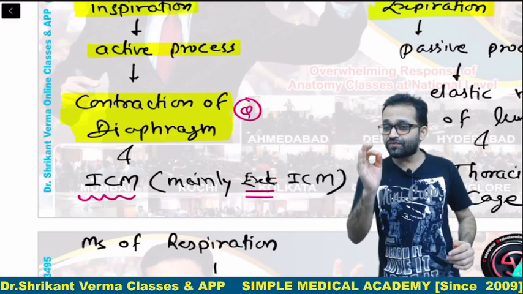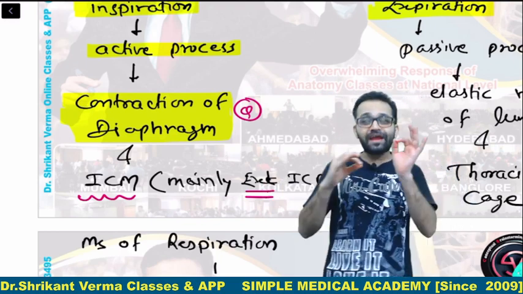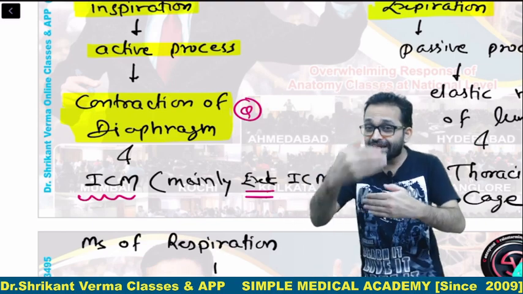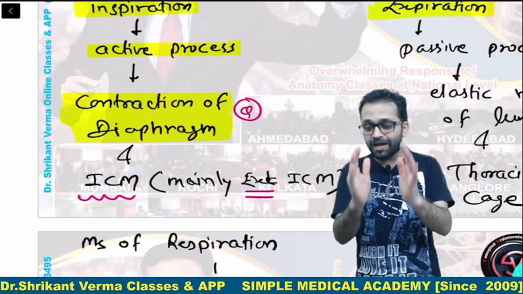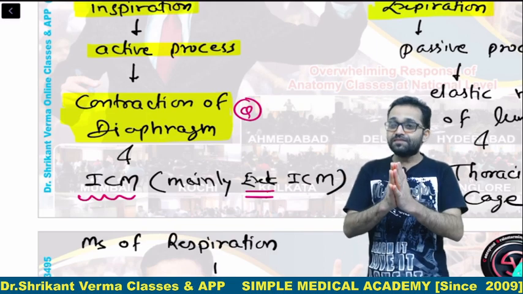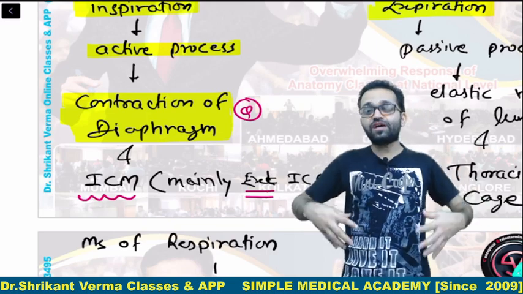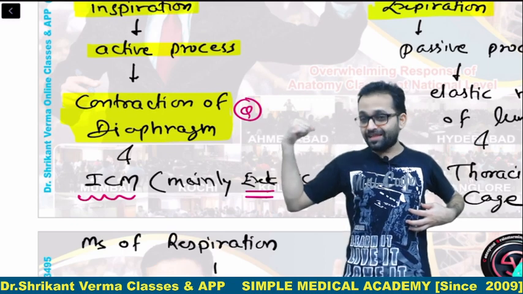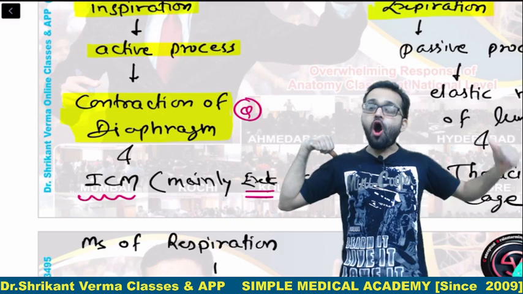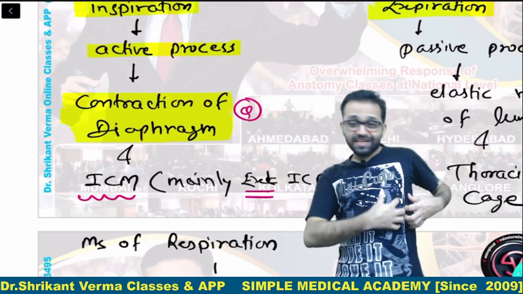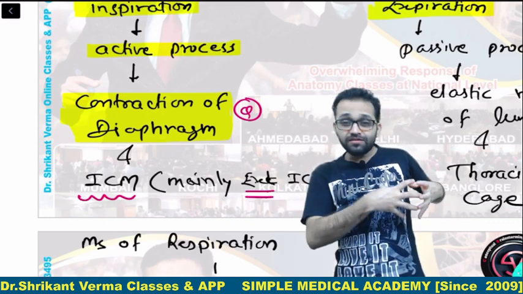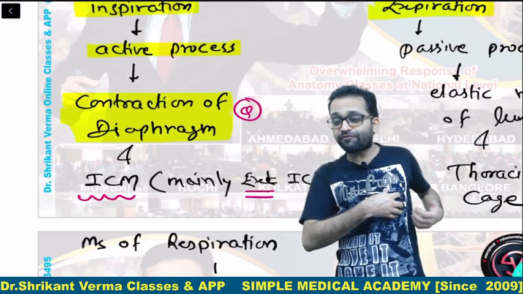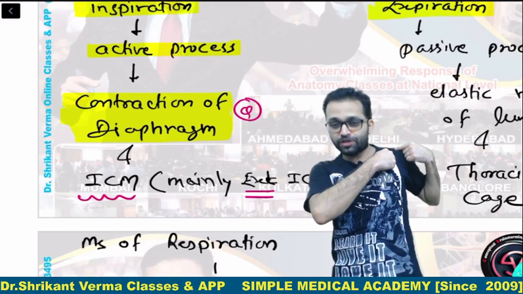So the phrenic nerve supplies the diaphragm, and it has the root value of 3 4 5. Now come to the clinical point. The pain related with the phrenic nerve, the pain related with the diaphragm, is referred to either the right tip of the shoulder or the left tip of the shoulder. In case of splenic rupture, the accumulated blood causes irritation of the left dome of the diaphragm, and the pain is referred to the left tip of the shoulder.